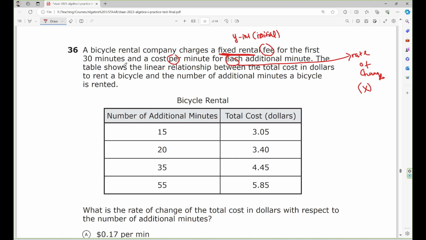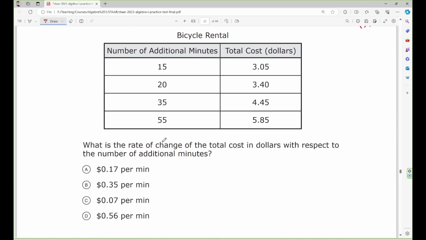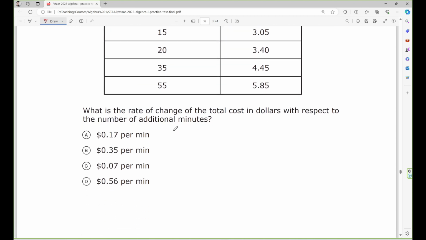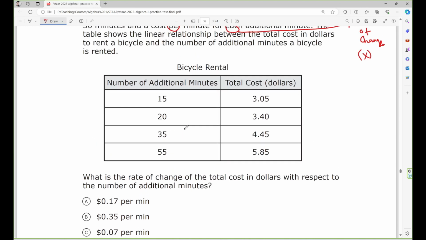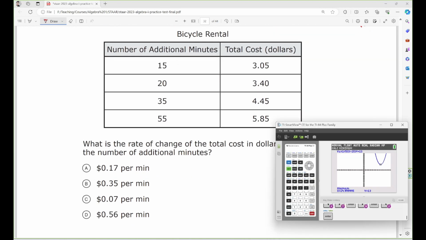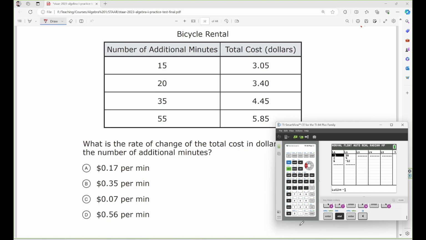The table shows the linear relationship between the total cost in dollars to rent a bicycle and the number of additional minutes a bicycle is rented. What is the rate of change of the total cost in dollars with respect to the number of additional minutes? It's very simple, you just use a calculator. You hit stat, edit. In L1 you put 15, 20, 35, and 55.